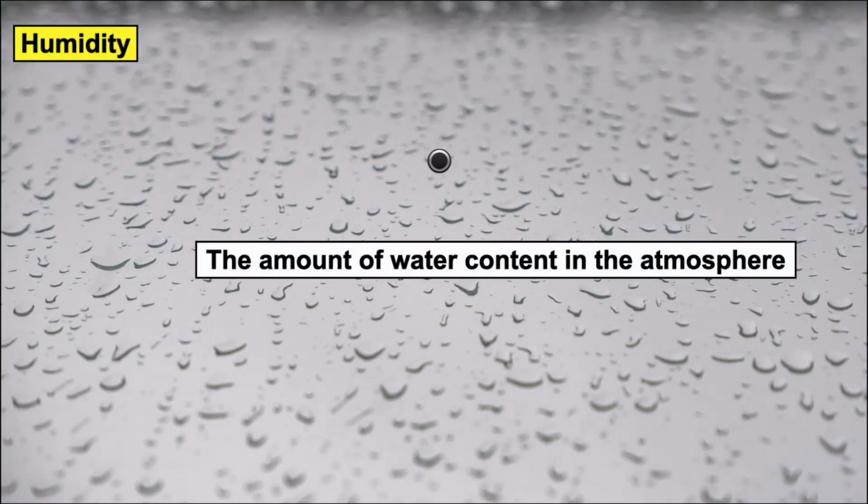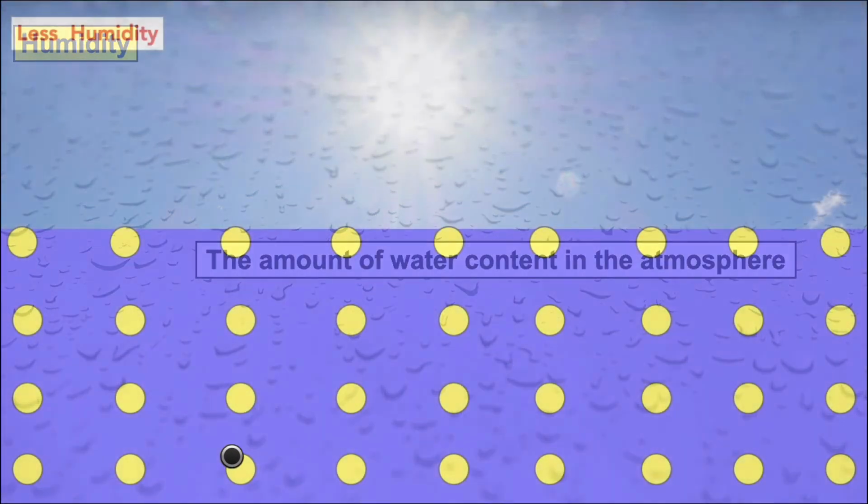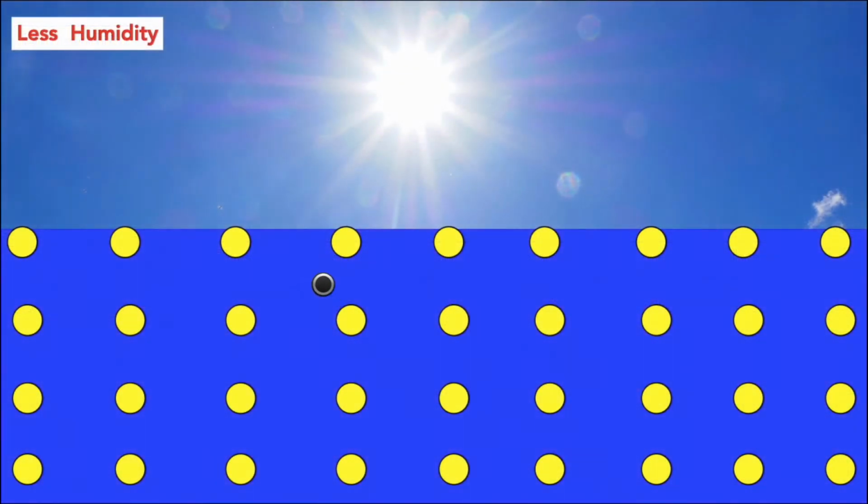Humidity is the amount of water content in the atmosphere. During rainy season, during monsoon, the humidity will be high. During summer season, the water content in the atmosphere will be less, right? So let us discuss the next factor, the last one, humidity. For example, this is summer season. During summer, the humidity of the atmosphere is very less.